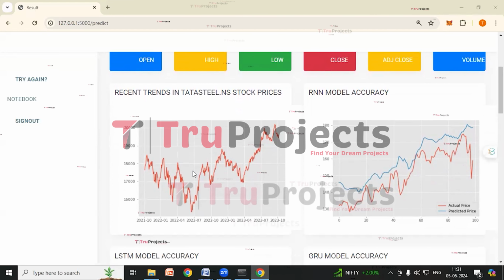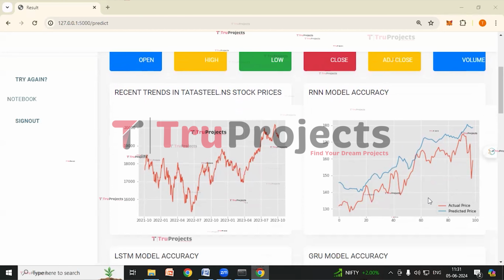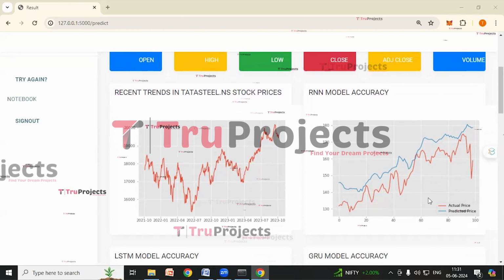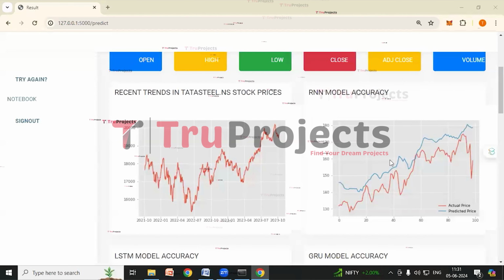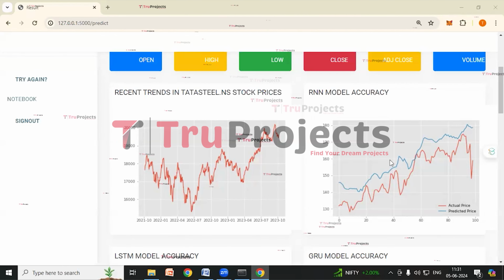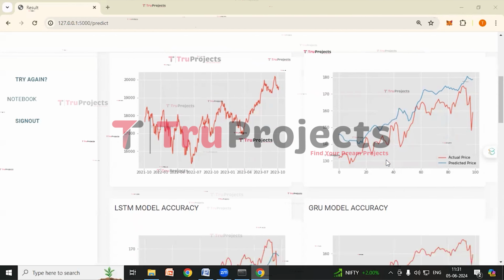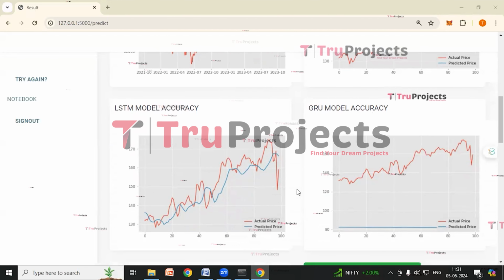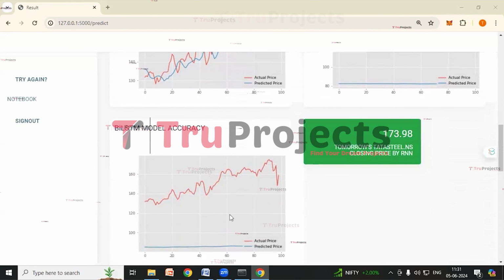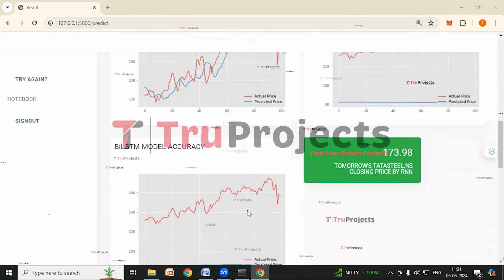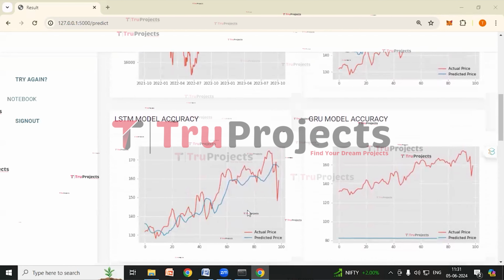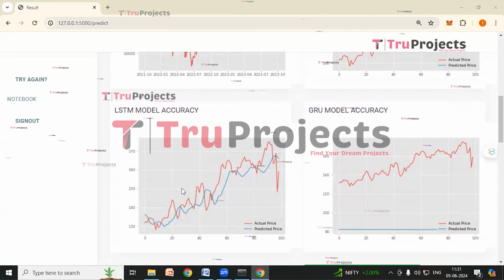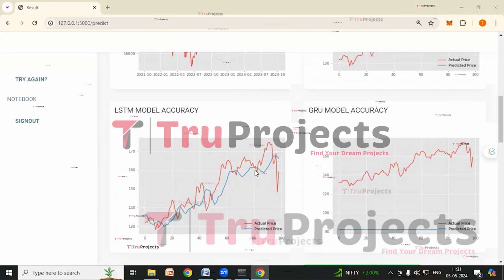This is the RNN model's accuracy graph. So we can see the two lines are not very close, which means the model can do much better. This is LSTM model's accuracy graph. This is GRU model's accuracy graph. And this is BiLSTM model's accuracy graph. And from these graphs, we can see that LSTM model is doing better. It is doing well.